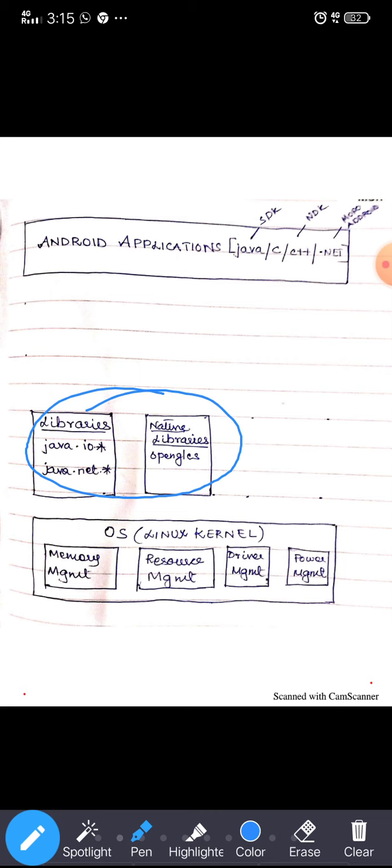So these libraries, initially when you write Java programming, we have basic functions like reading a file or writing a file. For that, we'll be using java.io.*. This is the package which we'll be using in our libraries.